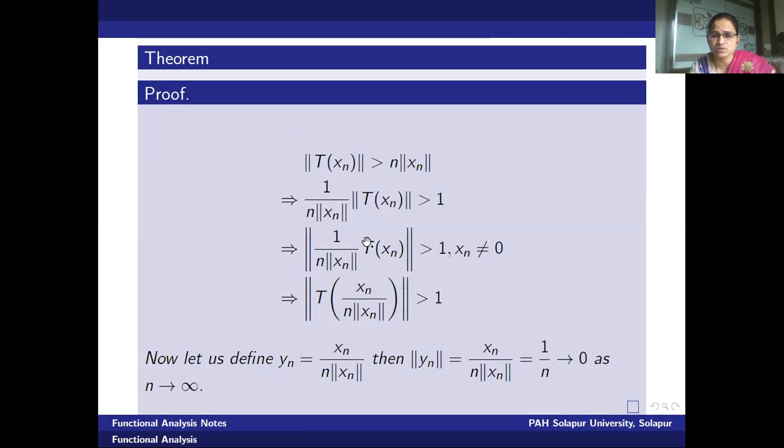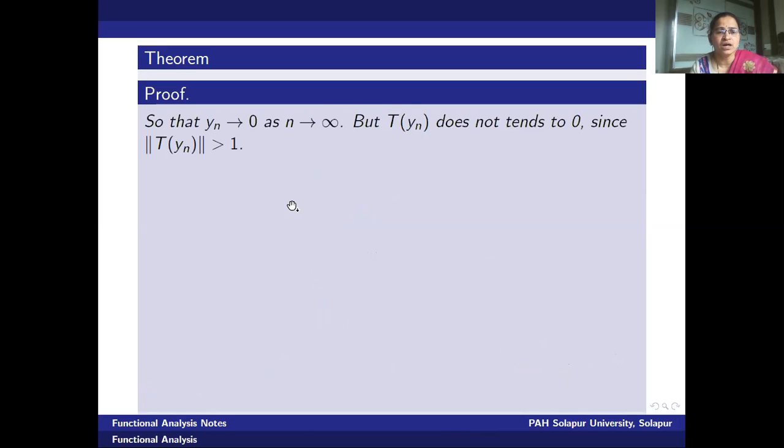Why am I saying the sequence yn tends to 0? Because norm of yn tends to 0, and we know the second property of the norm function: norm x is equal to 0 if and only if x is equal to 0. Therefore, if norm yn is tending to 0, yn must tend to 0. But what about the t image?